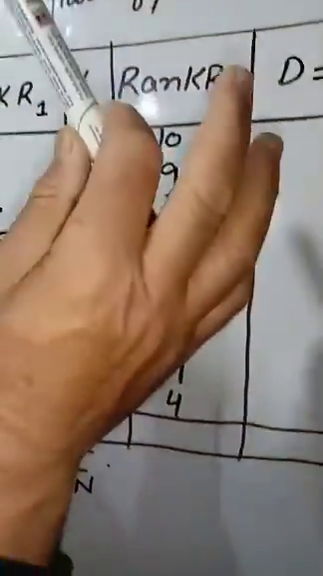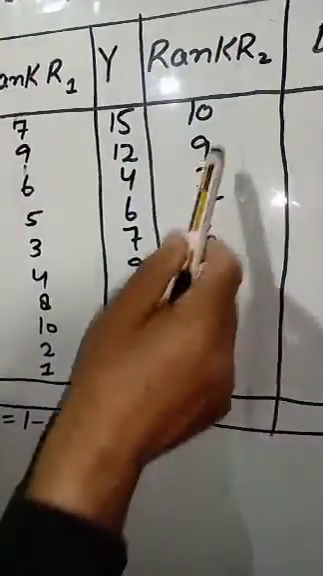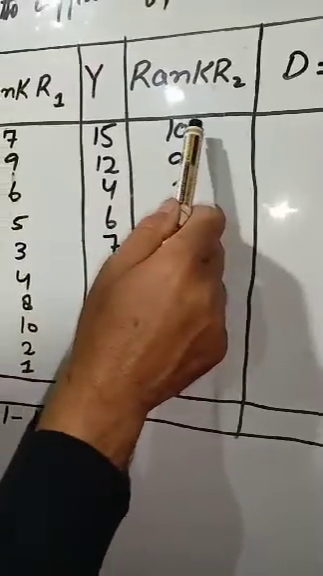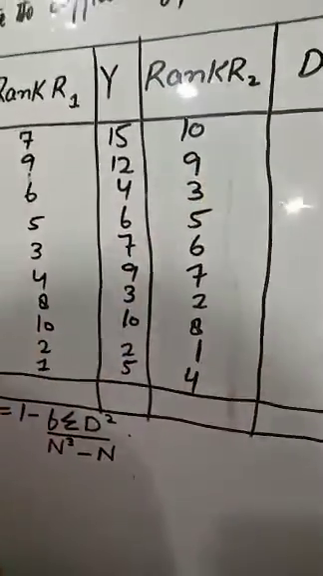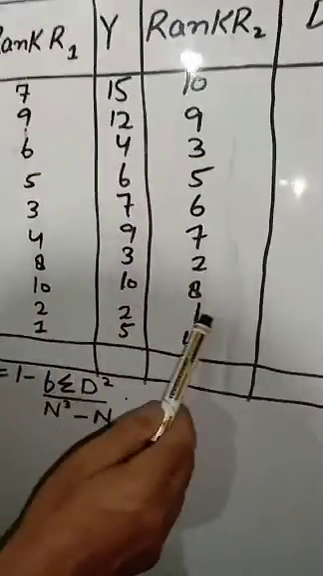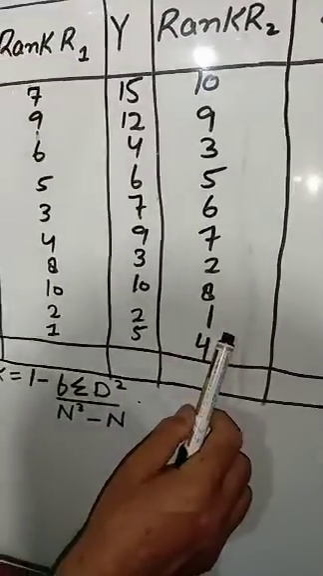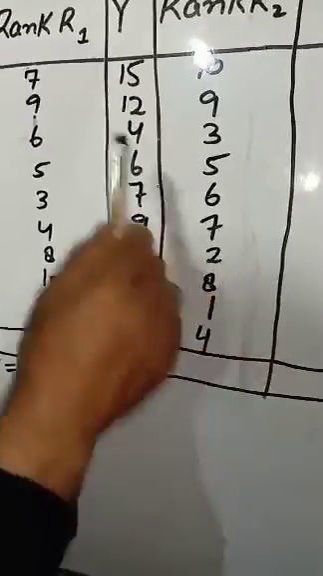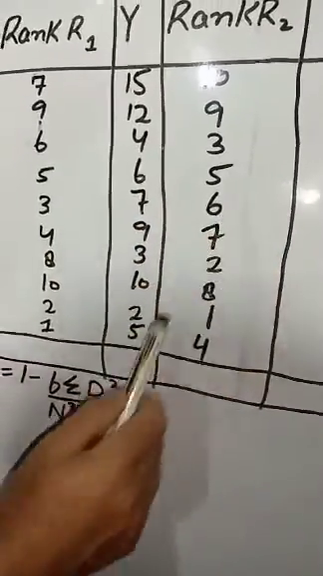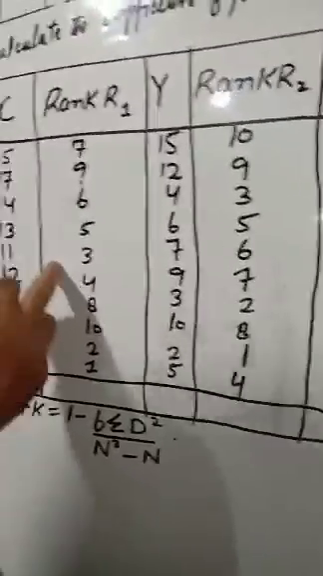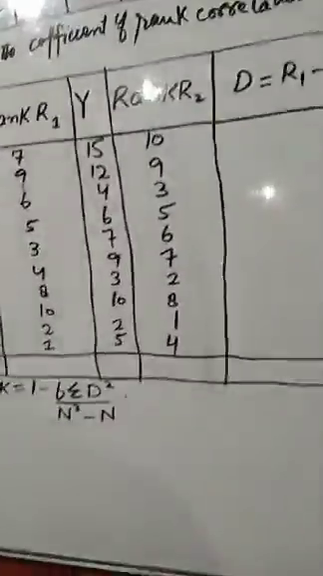Now for judge Y, 15 is the highest, so we have given it rank 10, and the lowest is 2, to which we have given rank 1. Then 3 gets rank 2, 4 gets rank 3, and 5 gets rank 4. Similarly, we did this for all the values, and these were the ranks.